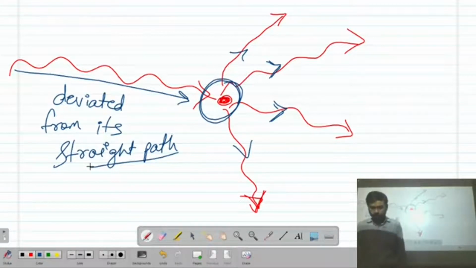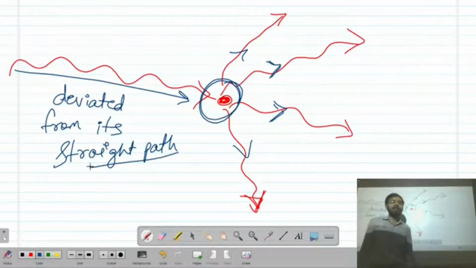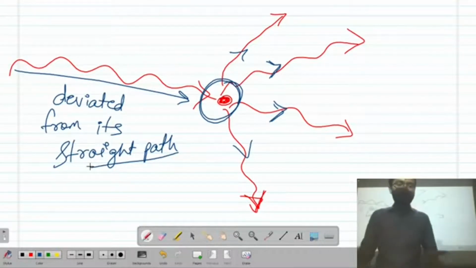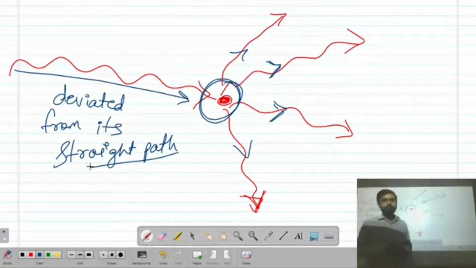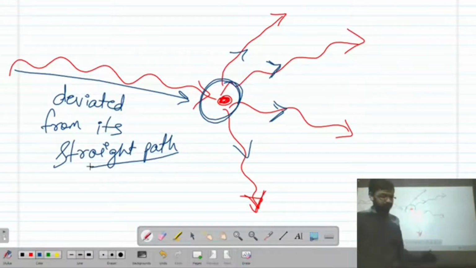Now, the colors we see in the sky are due to the scattering of light. Why the sky is blue, we will see later at the end of this theory. We will derive some equations with respect to electrodynamics, reach a conclusion, and due to that conclusion we will have the answer for why the sky is blue.